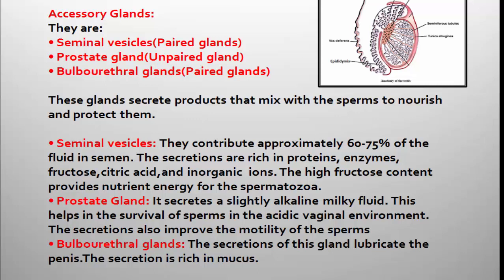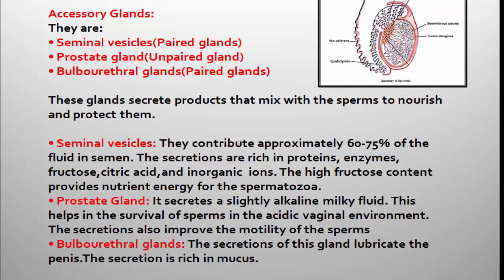Then the question is, what is semen? Semen is a mixture of seminal plasma and sperms. The two terms I have used here: semen is a mixture of seminal plasma and sperms.